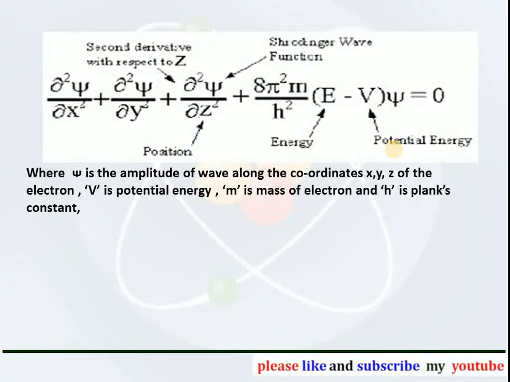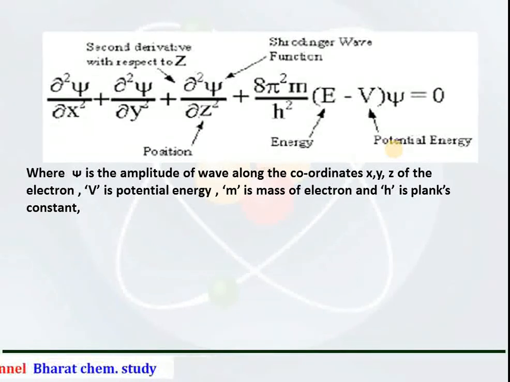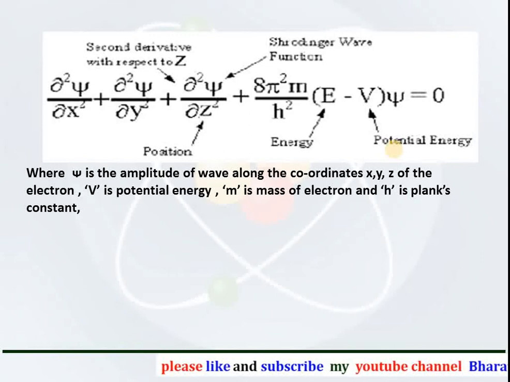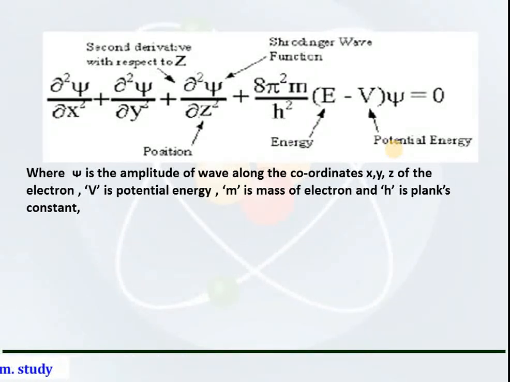So in this equation, psi is the amplitude of the wave along the coordinates x, y, z of the electron, V is the potential energy, m is the mass of the electron and h is the Planck constant. Del square psi upon del x square is called the double derivative of psi with respect to x.